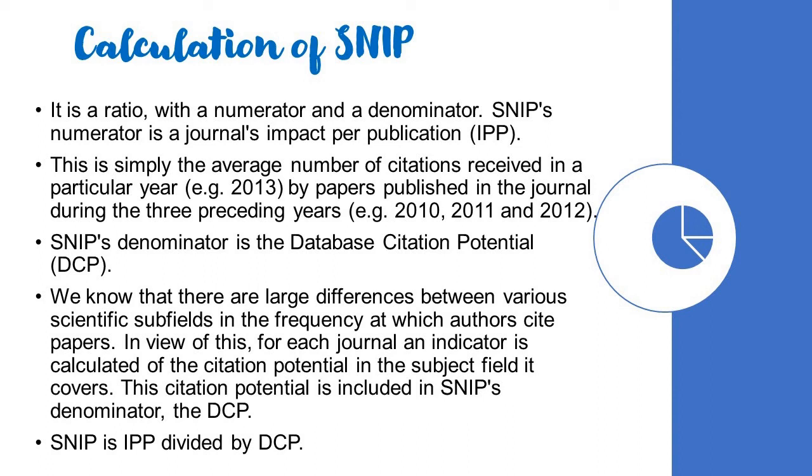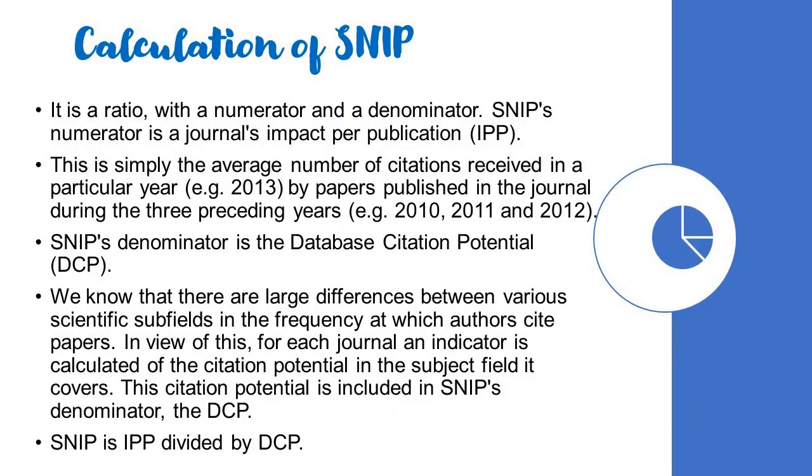Then there is something called DCP. SNIP's denominator is the database citation potential, because we know that there are large differences between various scientific subfields in the frequency at which authors cite papers. In view of this, for each journal, an indicator is calculated of the citation potential in the subject field it covers, and this citation potential is included in SNIP's denominator, the DCP. Now SNIP is IPP divided by DCP.